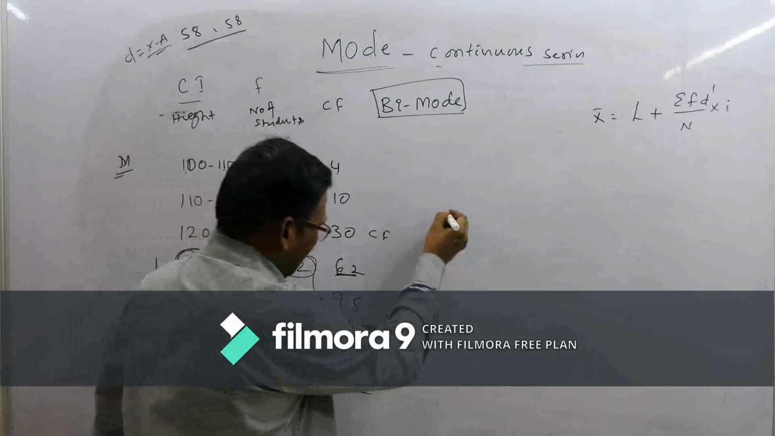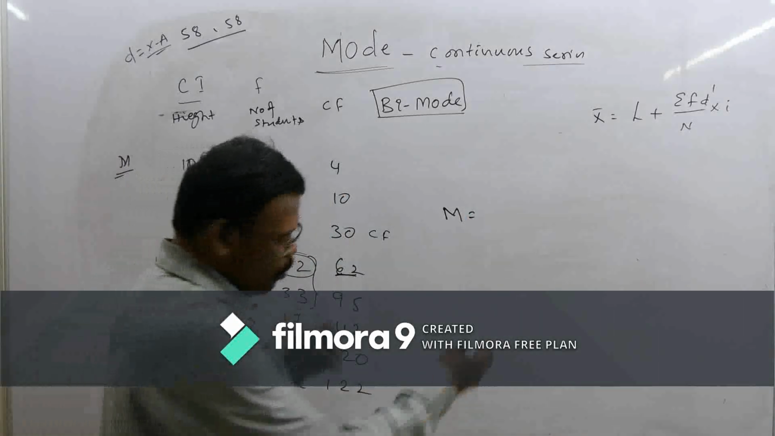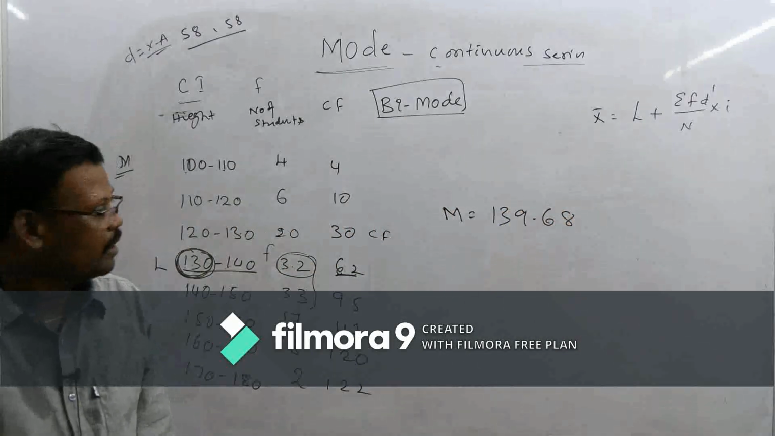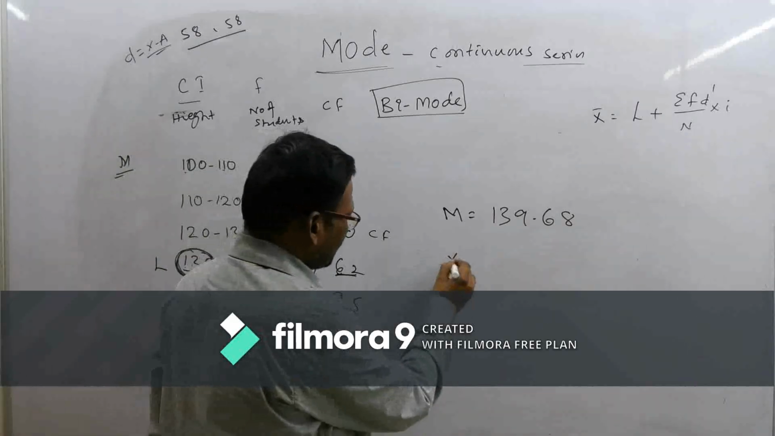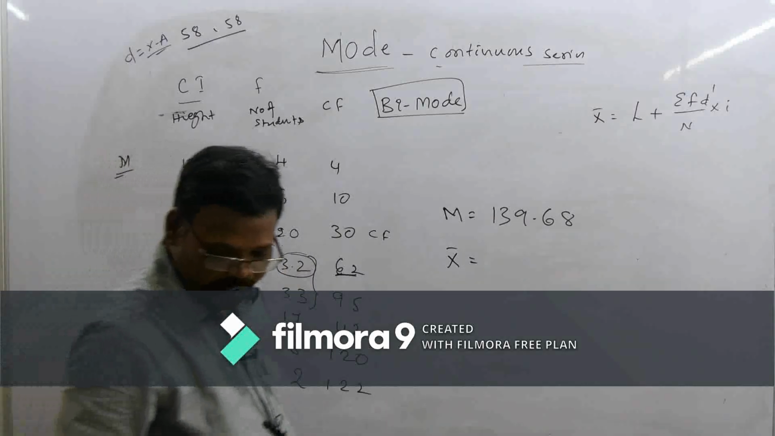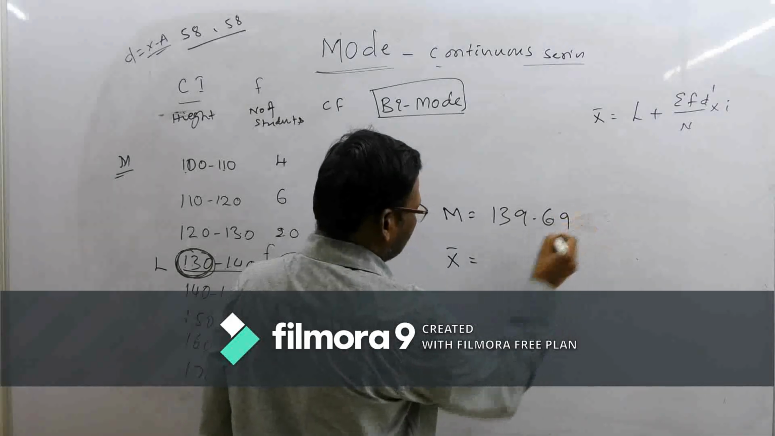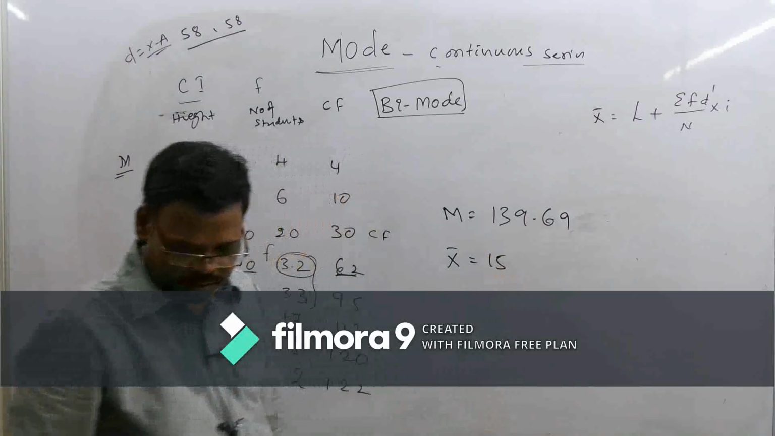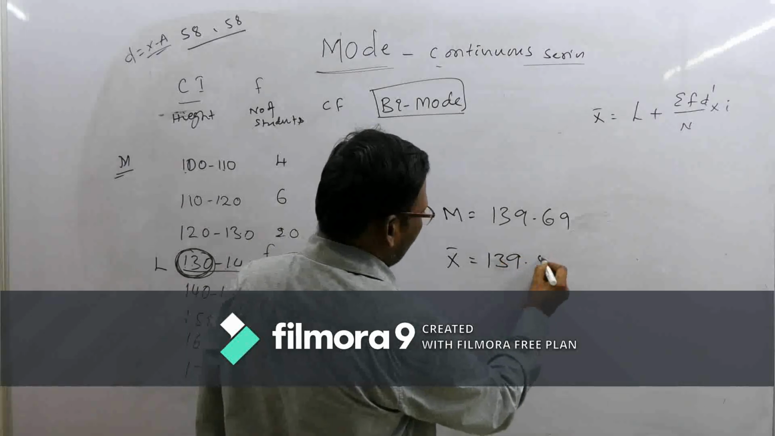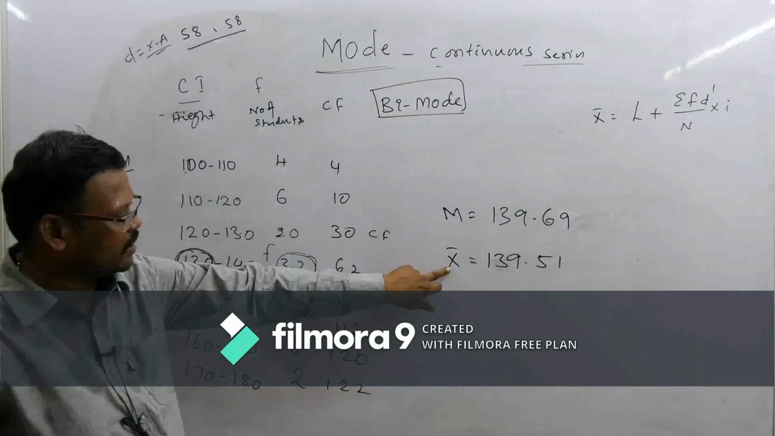See, generally you will get the median value like 139.68. Okay, you will get 139.68, and x bar you will get around 139.69. That's why we can write 139.69. x bar is equal to 139.51. So if you use that formula, you will get this value as the median, and this one is actually x bar.